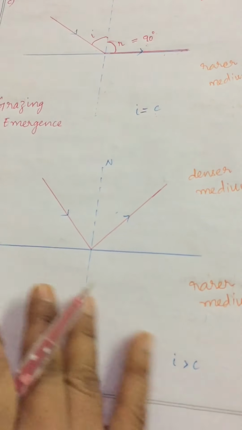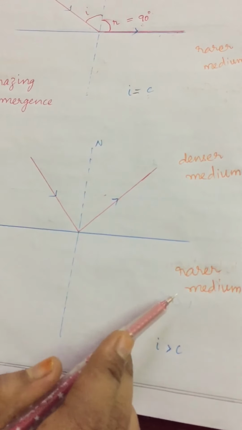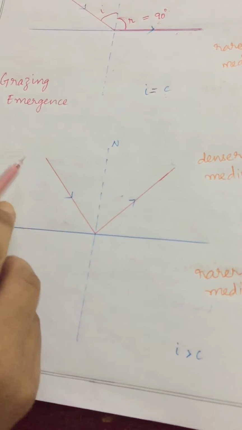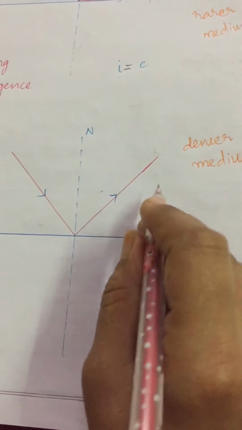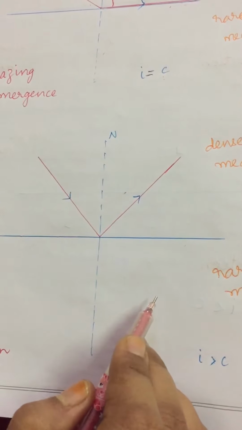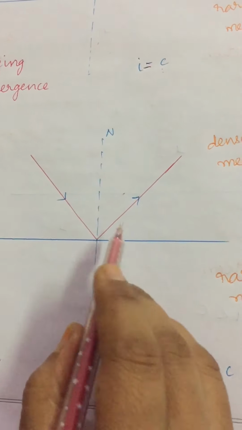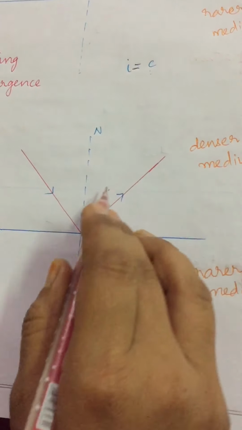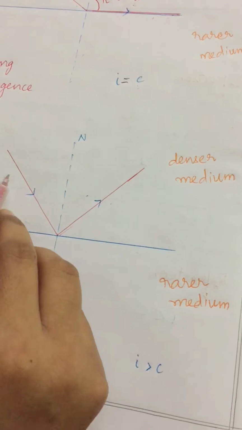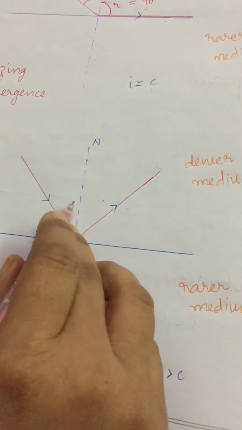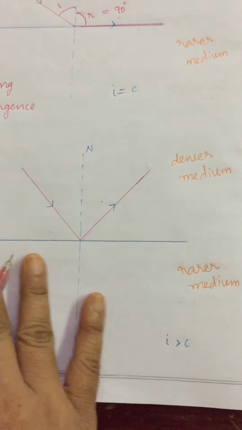Clear? Now one more condition you see, children. Again the rays are passing from denser medium to rarer medium. See, again I am increasing the incidence, and as I told you, the refracted ray moves away from the normal when it moves from denser to rarer. But in this case, as soon as I increase the incident angle, it will bend in the same medium, the denser medium only. It is like a reflection only. It will not enter the rarer medium, it will move back into the denser medium only.